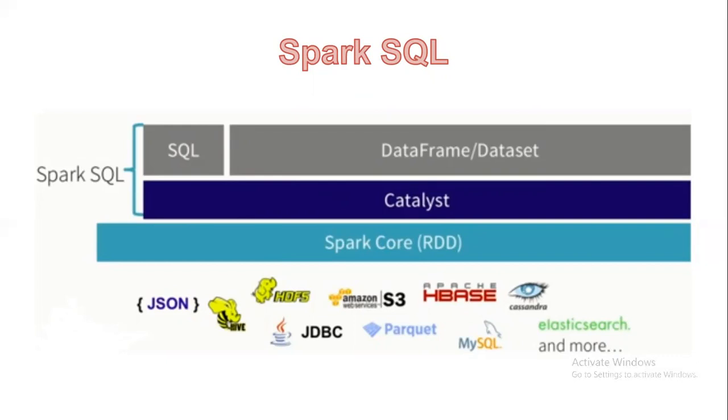Suppose you have a large number of subqueries, a lengthy query; then the Spark framework itself has the Catalyst optimizer. So Catalyst sits in between Spark core and Spark SQL.